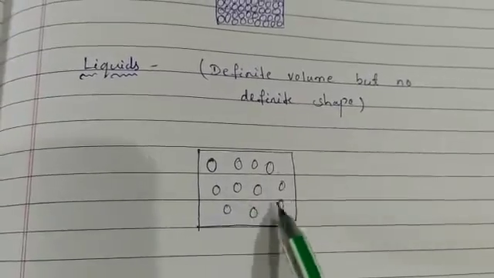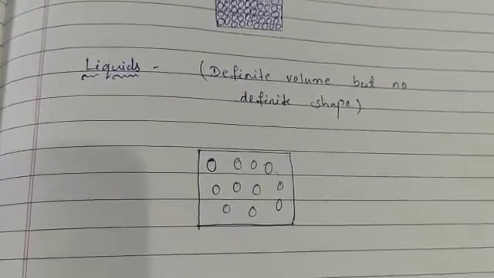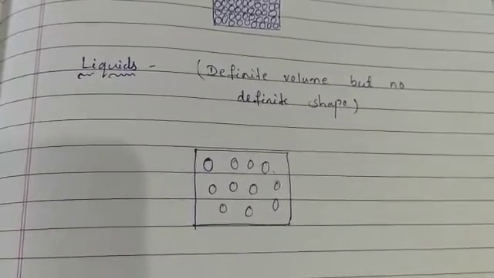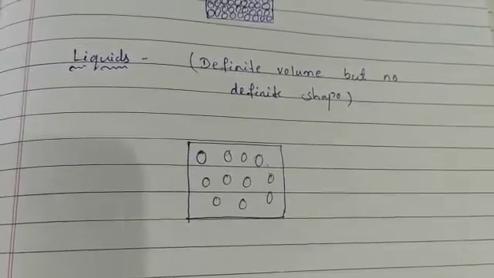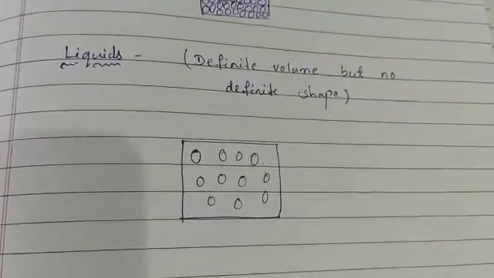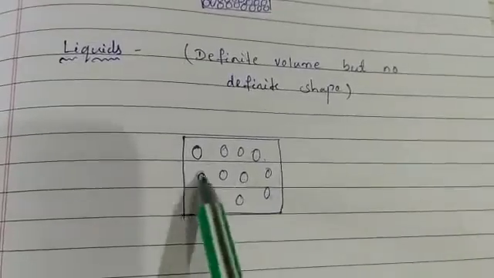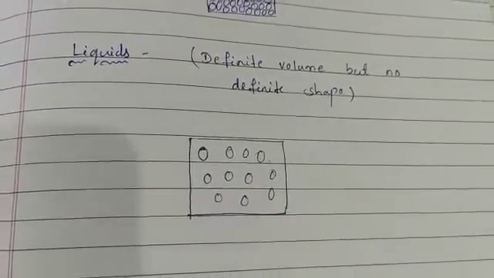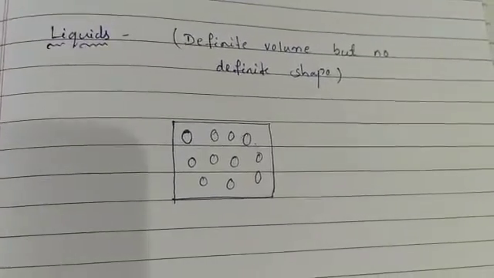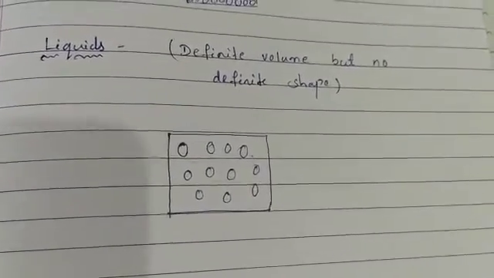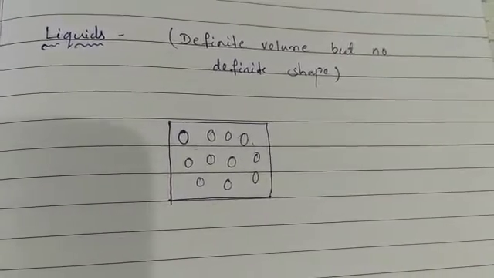You can see the molecules have some space between them, so they can move freely and change shape. Whenever we pour water into another container, its shape changes according to the container, because there is enough space among the molecules, so the molecules can move from one place to another. However, the volume of a liquid remains the same. Unlike solids, the movement of molecules in a liquid gives them the ability to flow.